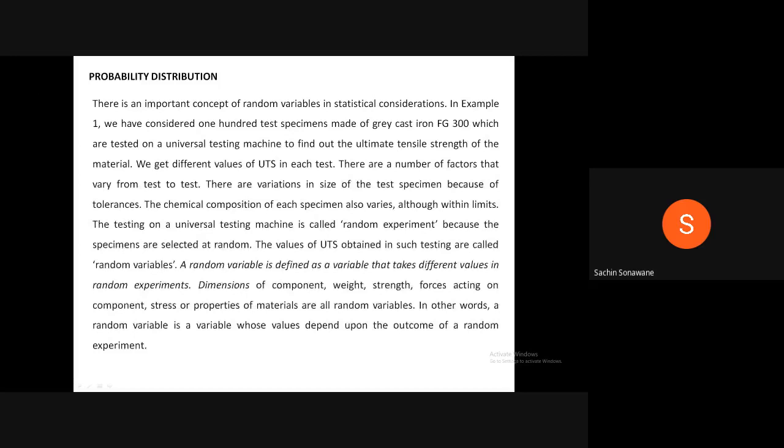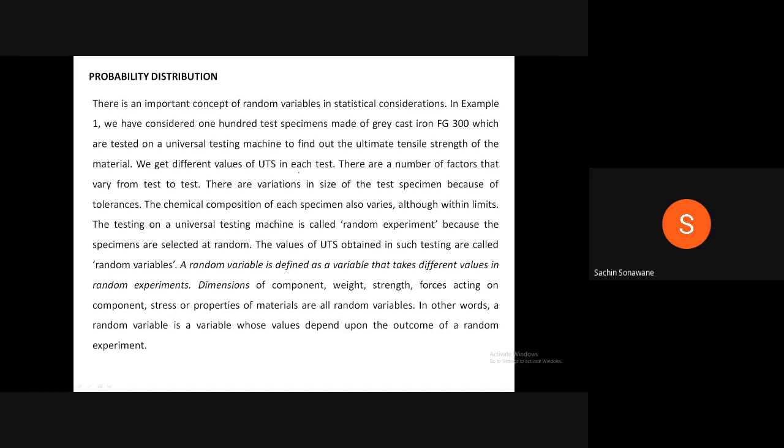Now, probability distribution. There is an important concept of random variables in statistical considerations. In example 1, we have 100 test specimens made of gray cast iron FG300, which are tested on a universal testing machine to find out the ultimate tensile strength of the material.